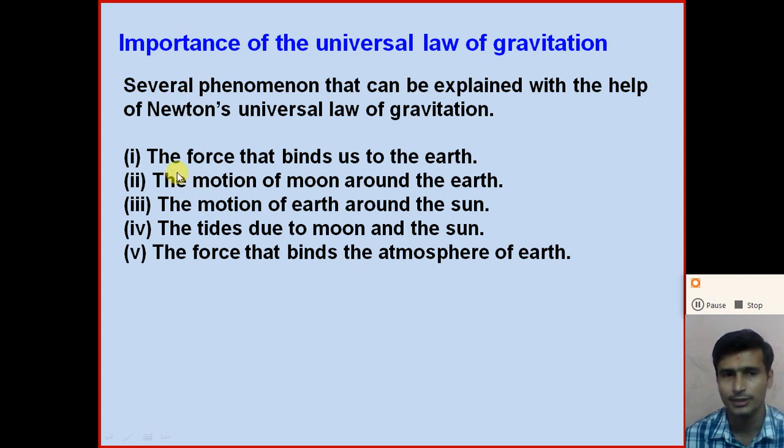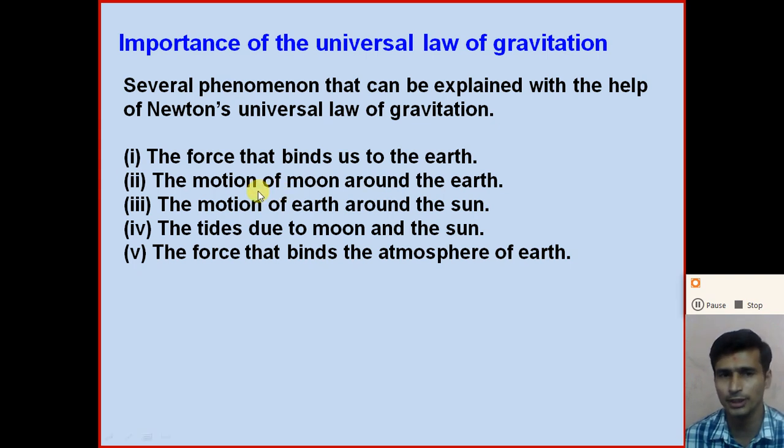That means the gravitational force binds us to the earth. We can stand on the surface of the earth due to the gravitational force of the earth, right? The gravitational force is a force that binds us to the earth.